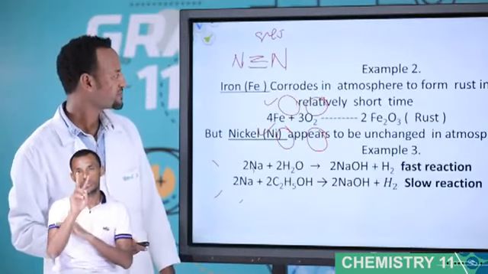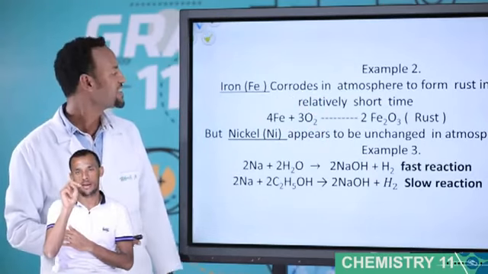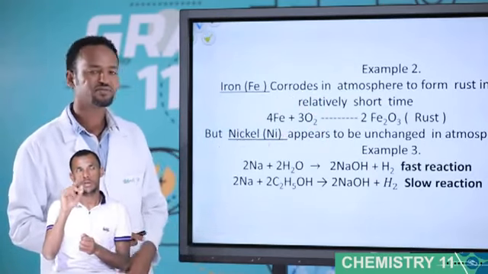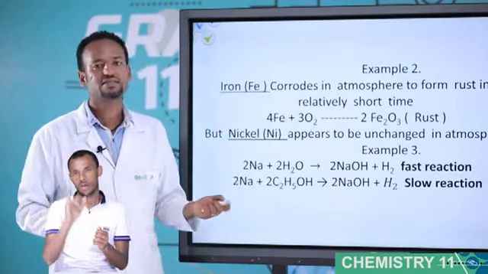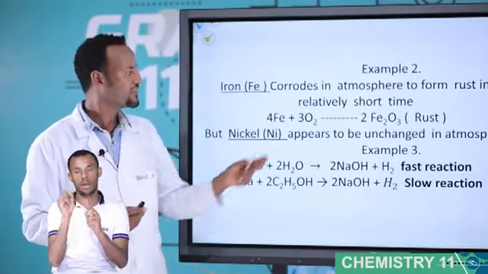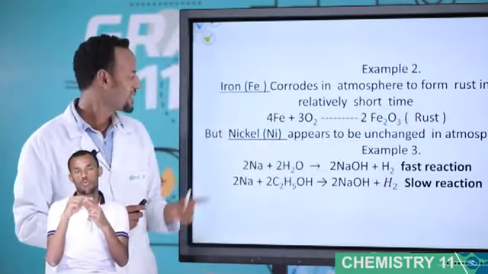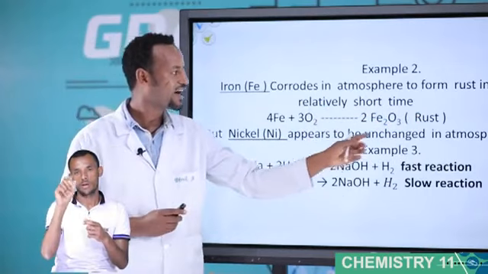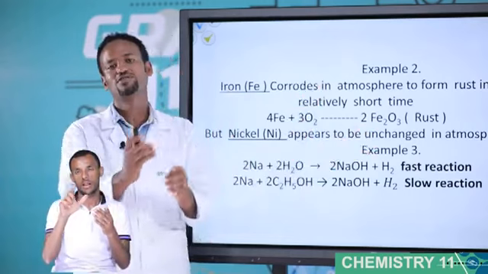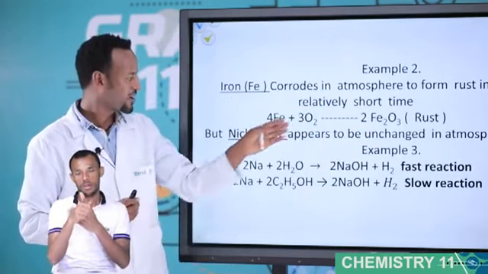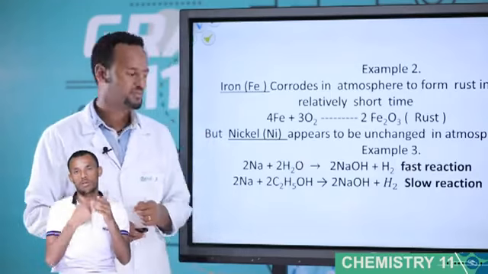Example 2 is iron with nickel. Look, iron and nickel with oxygen. Iron corrodes in the atmosphere to form rust in relatively short times. It forms rust. But nickel appears to be unchanged in the atmosphere. Therefore, iron is affected by oxygen, whereas nickel is not affected by oxygen.